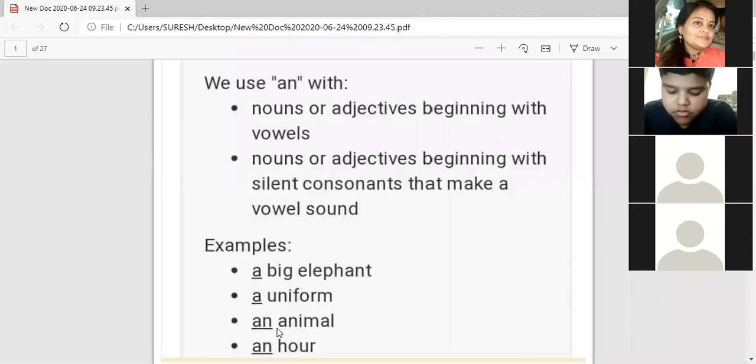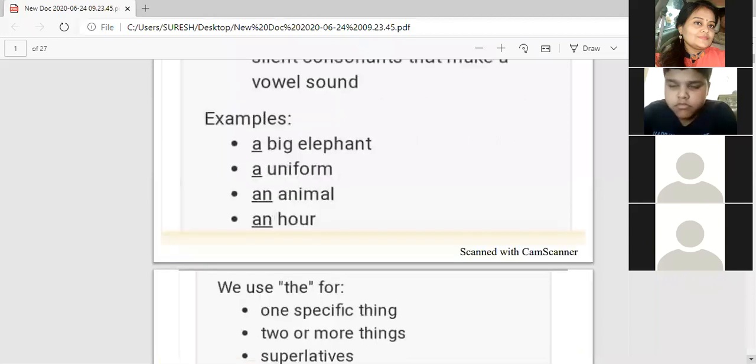Animal, this is right. Here you are looking, here H is the consonant, but it is silent. We are not reading H. We are reading O. And O here is a vowel sound. So, we will use an over here.